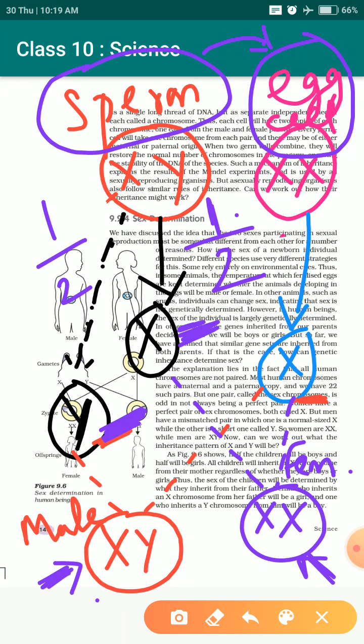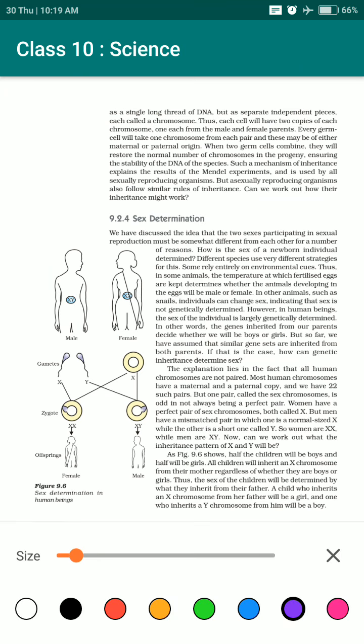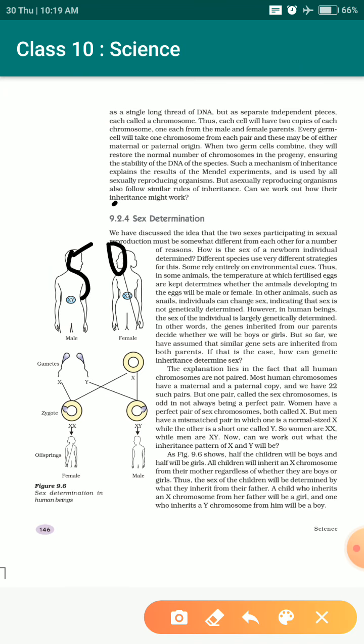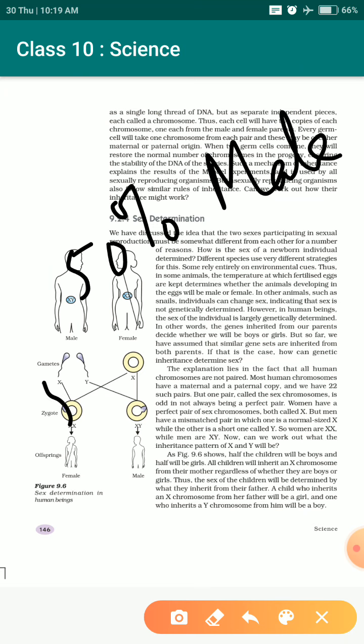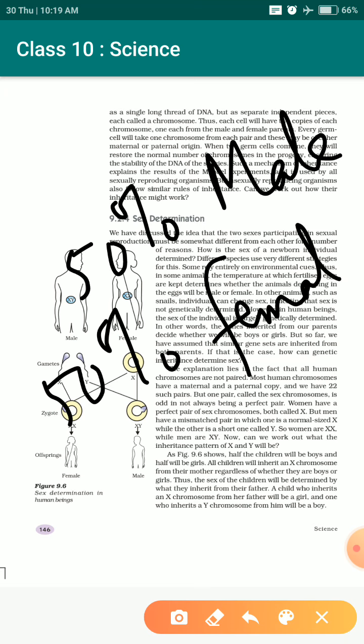Means there will be a 50% chance that the next generation is male, and a 50% chance that the next generation is female. That's what the criteria is. It can be male, it can be female, it's not at all sure, because it depends upon which gamete is produced by the male during fusion.